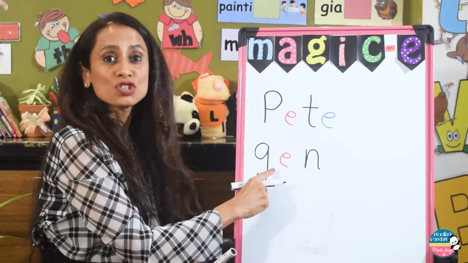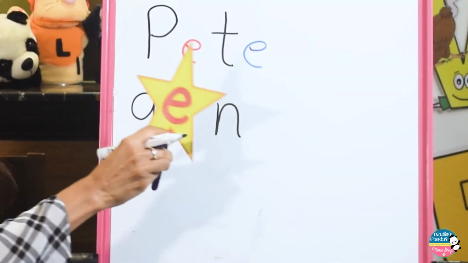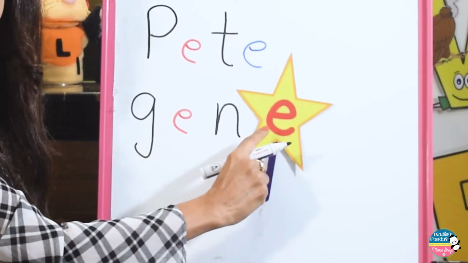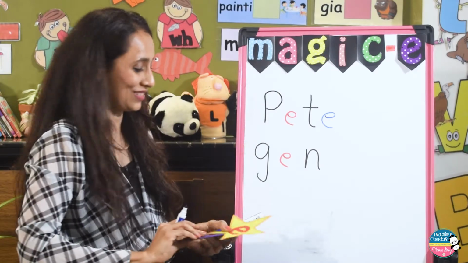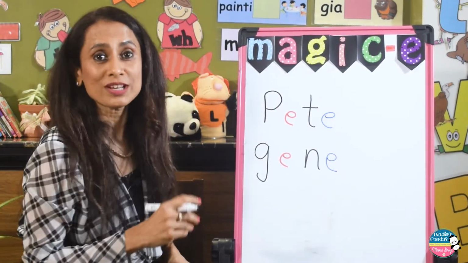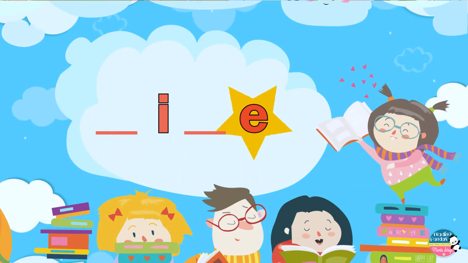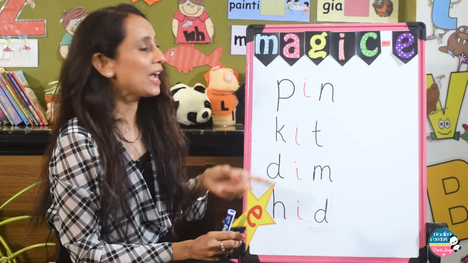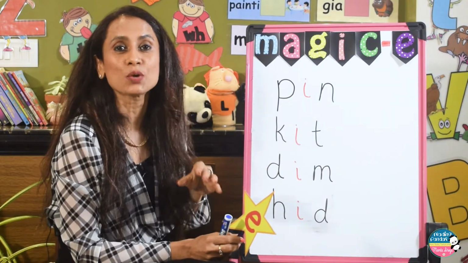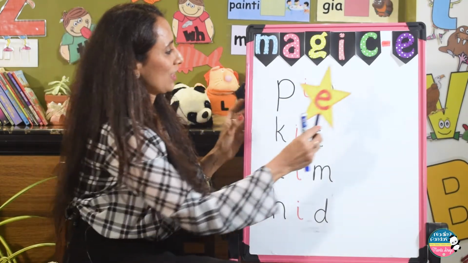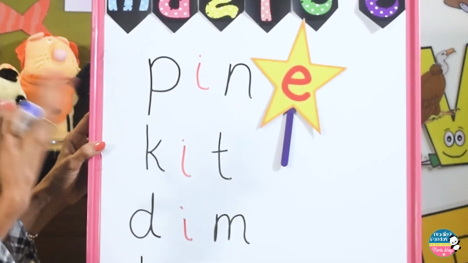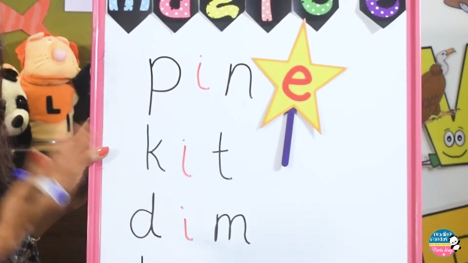And the next one is gen. And then the Magic-E taps onto E and turns it into a long vowel sound. Now let's do some more examples. There we go. We have the next set of words where the vowel I is going to make the short vowel sound I. There we go. We have magic E here, and pin will turn into pine, where I turned into I.